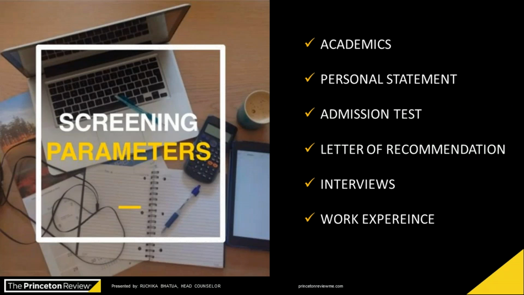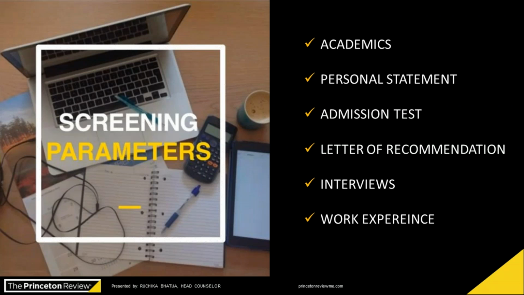Let's check out the parameters on which the universities or medical colleges assess your application. The first and foremost part is the academics. They are going to see what grades you get, what courses you have taken, which classes you have taken, how much challenge you have taken or whether you are doing additional courses, and in which curriculum you are. Because based on your curriculum, the university further defines what other things they will consider in your application. For example, if you are from the American curriculum, then the university may ask you to take the SAT 1 test and some SAT subject tests as well.